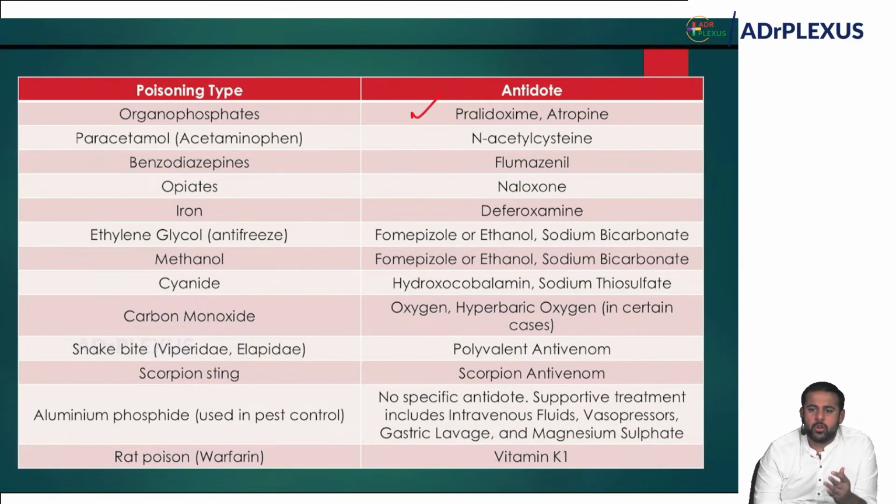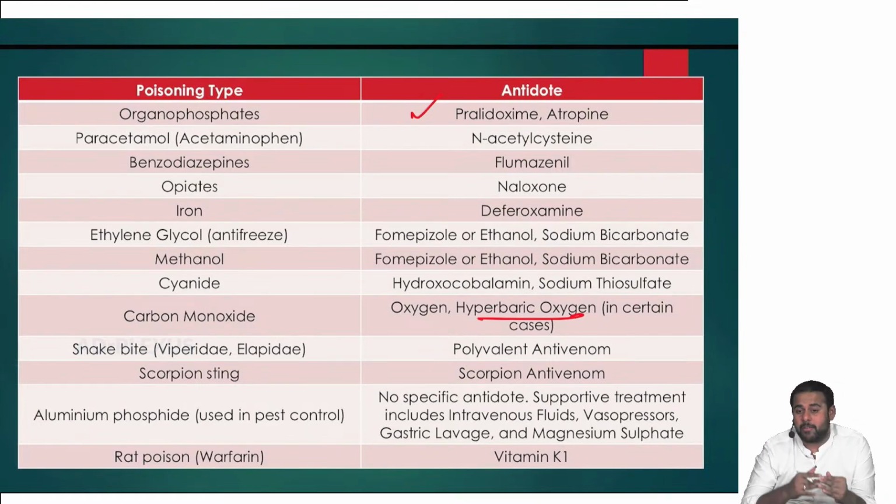Methanol, same, fomepizole and ethanol, and sodium bicarbonate in acidosis. Cyanide, hydroxocobalamin and sodium thiosulfate. Carbon monoxide, oxygen, and sometimes you can give even hyperbaric oxygen. Snake bite, we'll discuss about this, is a polyvalent anti-snake venom. Scorpion sting, scorpion antivenom. Aluminum phosphide, usually used in pest control, has no specific antidote. Supportive treatment includes IV fluids, vasopressors, gastric lavage, and magnesium sulfate.